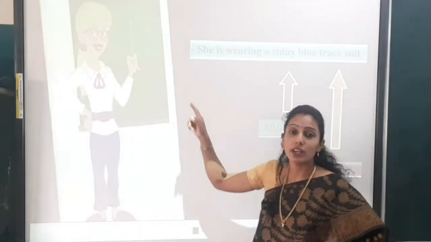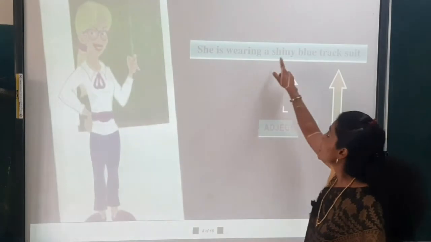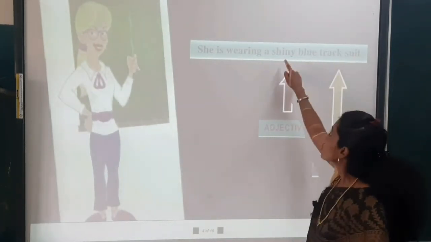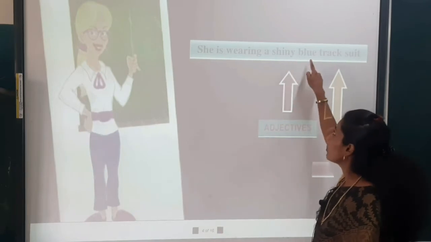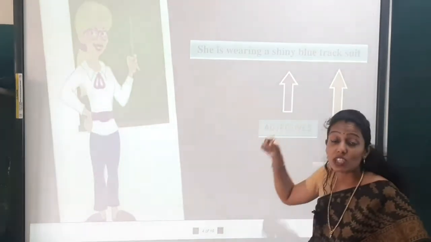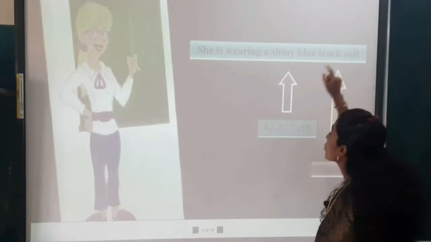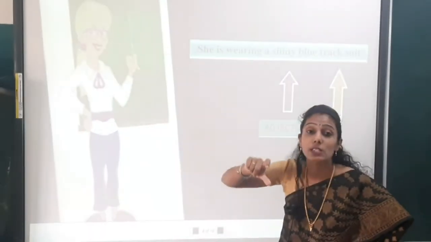So children, I hope you have understood what an adjective is. Now I'll explain here with an example. She is wearing a shiny blue track suit. So shiny and blue, both are what? They are adjectives, qualifying and describing the noun suit, the track suit.